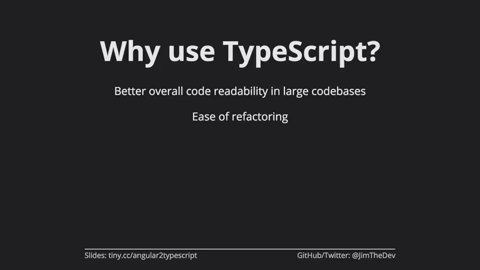Also, you get a lot easier refactoring because if we know that this function assumes there's a string coming in, then we don't need to do type checking on it if the editor already says we know a string is coming in.